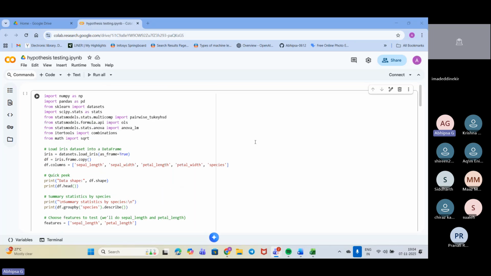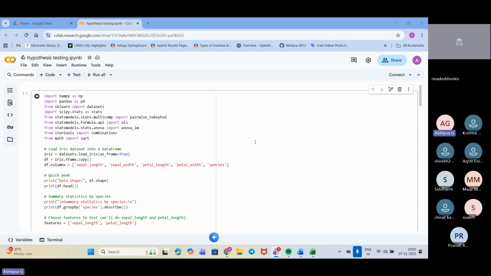First, let me tell you what we are doing up here so that you can understand. All of you are well versed with the Iris dataset, right? Everyone has worked with the Iris dataset. That is the measurement of sepal length, sepal width, petal length, petal width, and the species. All these five categories come in the Iris dataset. Right? So this is a very simple dataset that we actually work on. I have just taken that to make you understand what we can do here.